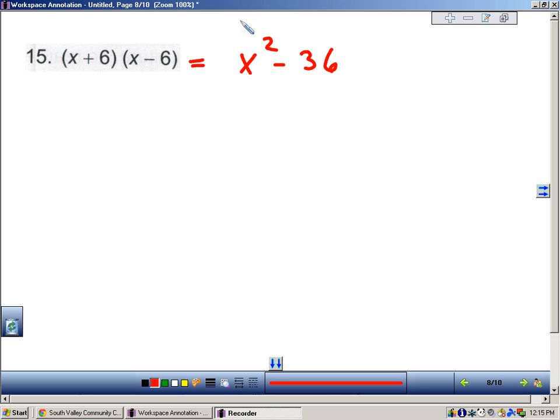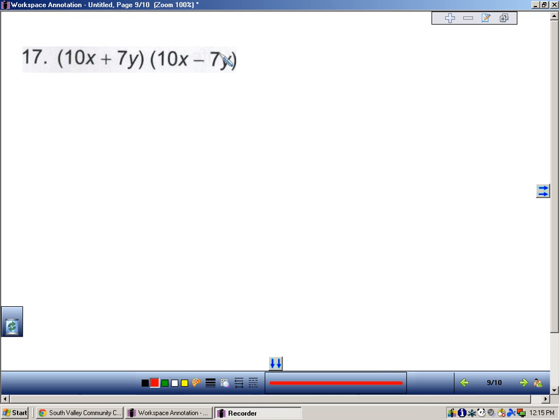It's also called the difference of two squares. And there's also, can be written this way. You see that in the difference of two squares. Moving on. Nice. Again, it's the sum and difference product rule.